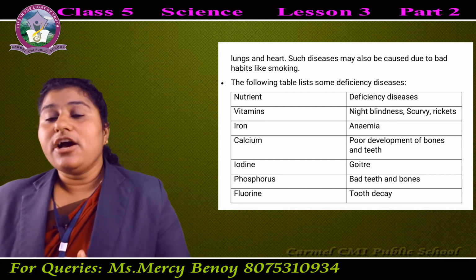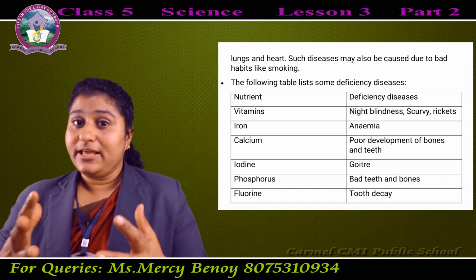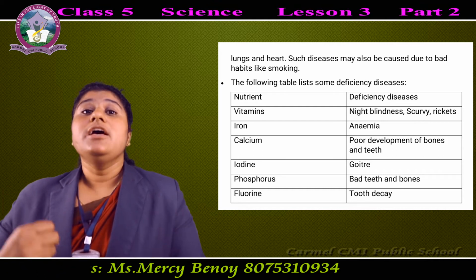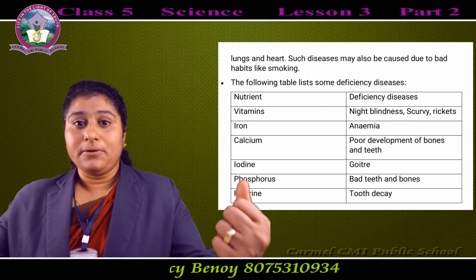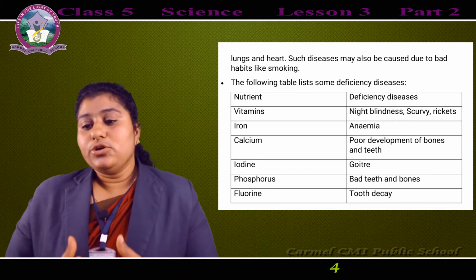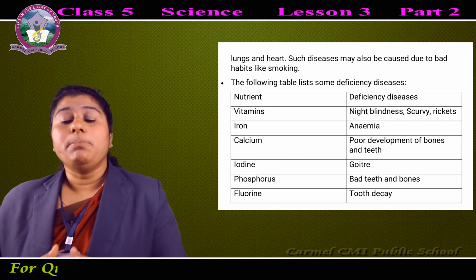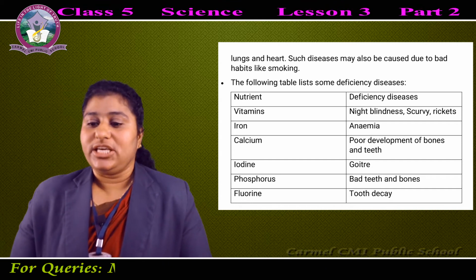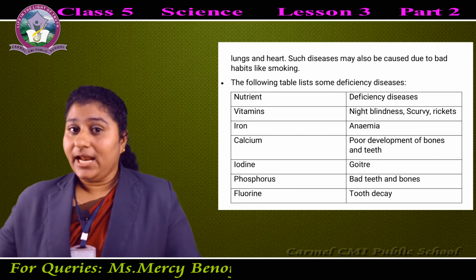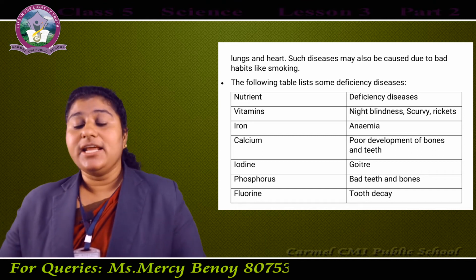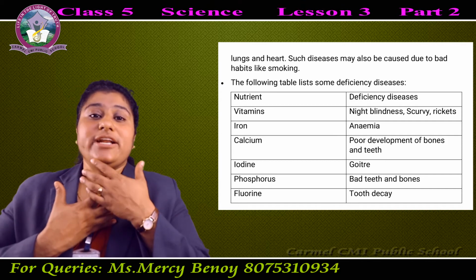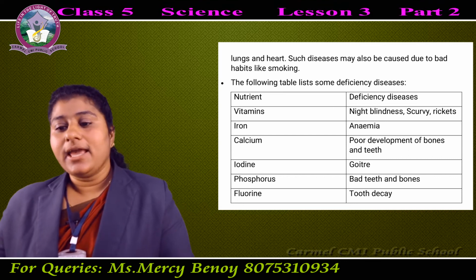Then deficiency of calcium. Calcium is very important. It is a mineral very important for growth and repair of the bones and teeth. So with deficiency of calcium, we get poor development of bones and teeth. Then deficiency of iodine, another mineral. With deficiency of iodine, we get goiter, a swelling on the neck region, throat region. That is the goiter.